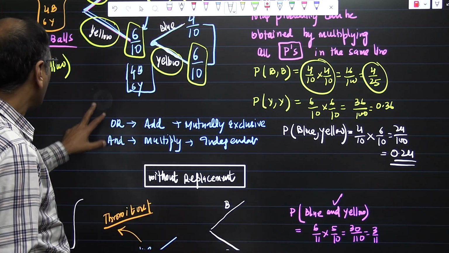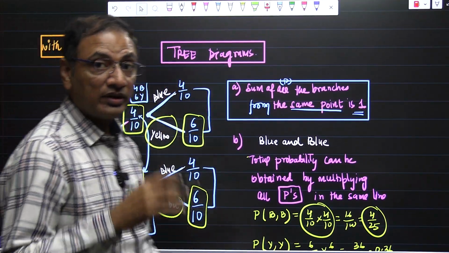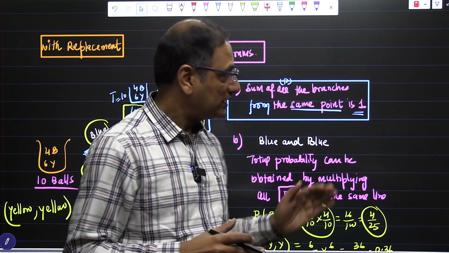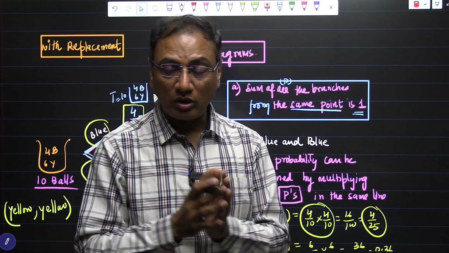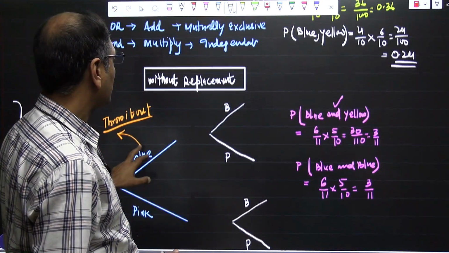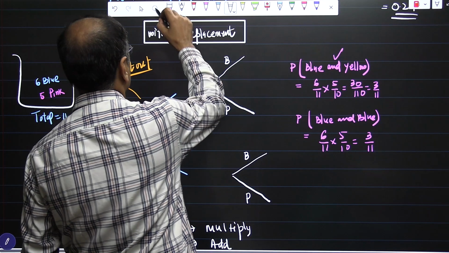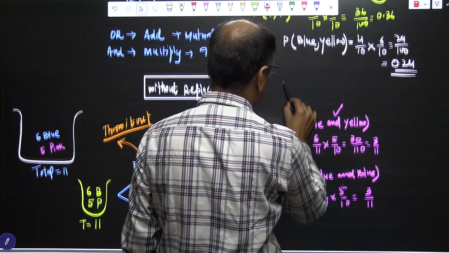So that is how the tree diagram works with replacement. You have to start with problems. In the next video, I'll be bringing a lot of problems in which we'll be discussing all the concepts from the practical side. Second is without replacement. How does this thing work? Okay, let us see.